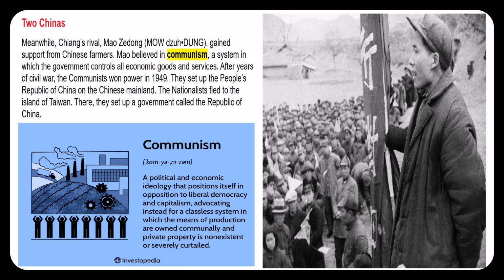Question number 8. What Chinese leader was favored by the farmers? Mao Zedong. Question 9. What is communism? That is a system in which the government controls all economic goods and services. It pretty much goes against what we believe in, which is capitalism. Question 10. Which group won power in China in 1949? The communists. Question 11. Where did the nationalists establish the Republic of China? Well, they fled to the island of Taiwan.